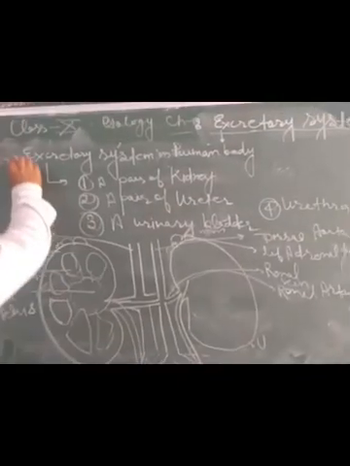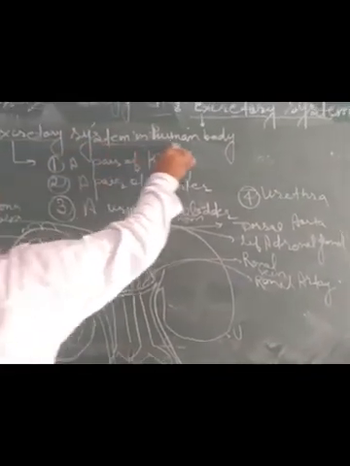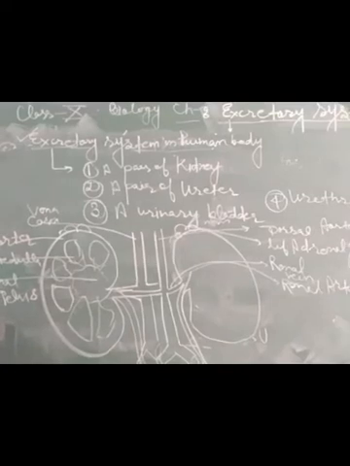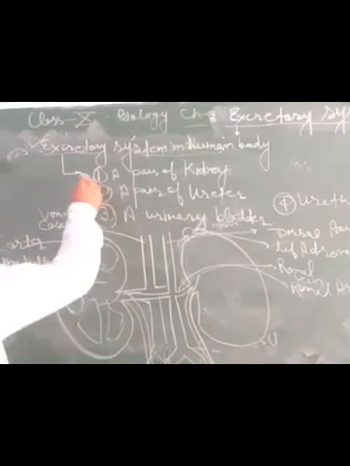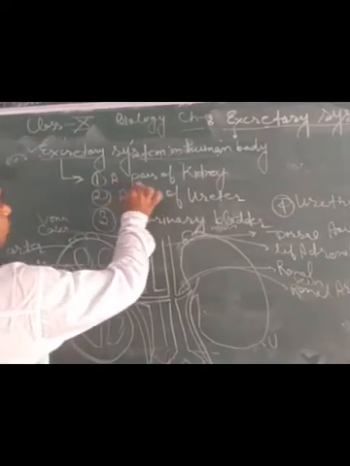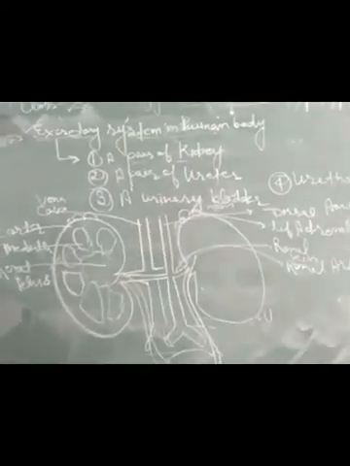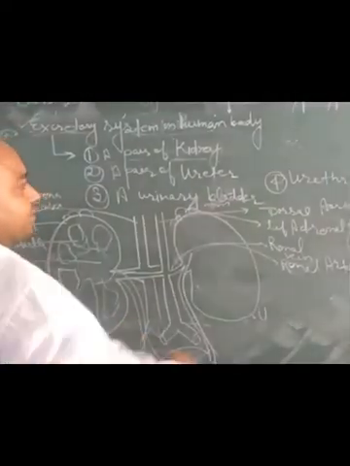Now we will discuss the next topic of this chapter, the excretory system in the human body. The system is formed of different organs. First, a pair of kidneys, a left kidney and a right kidney.